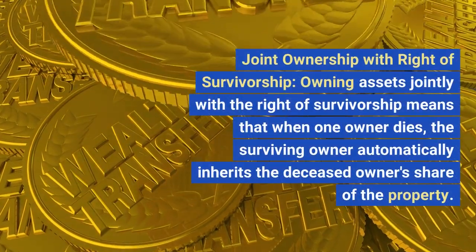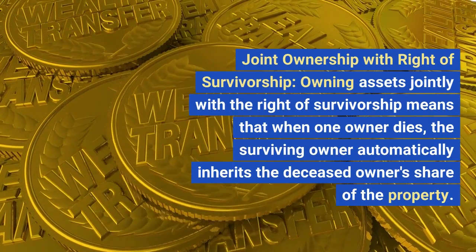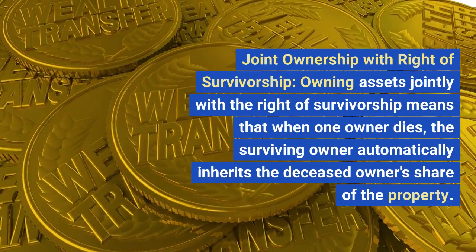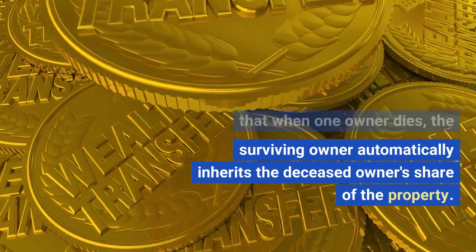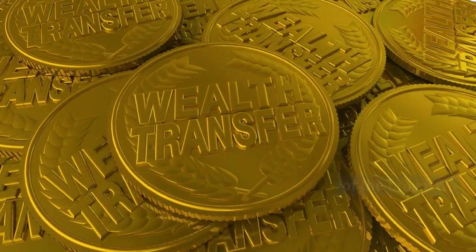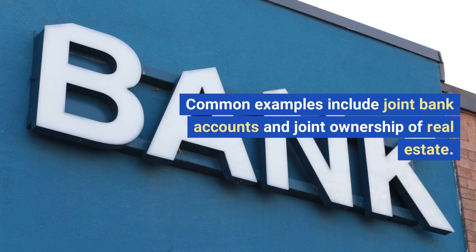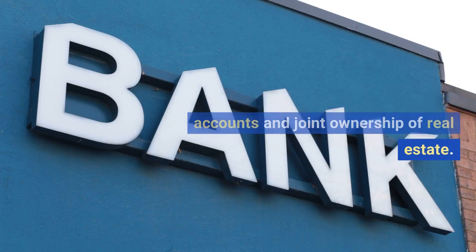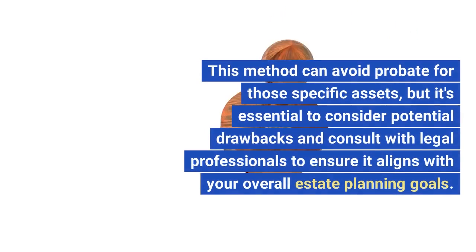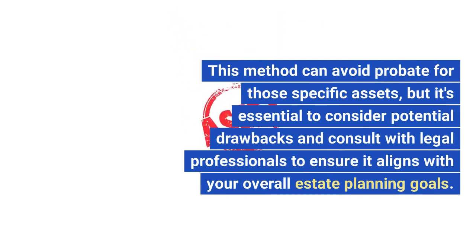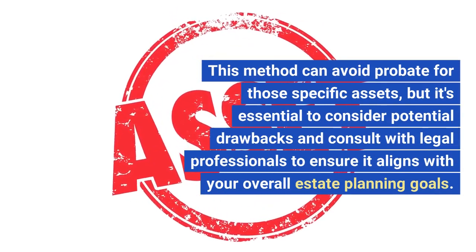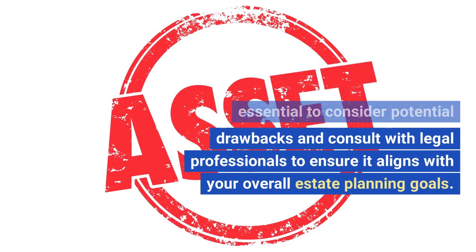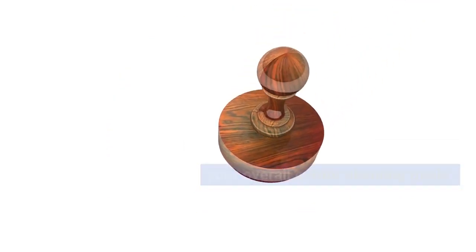Joint ownership with right of survivorship. Owning assets jointly with the right of survivorship means that when one owner dies, the surviving owner automatically inherits the deceased owner's share of the property. Common examples include joint bank accounts and joint ownership of real estate. This method can avoid probate for those specific assets, but it's essential to consider potential drawbacks and consult with legal professionals to ensure it aligns with your overall estate planning goals.